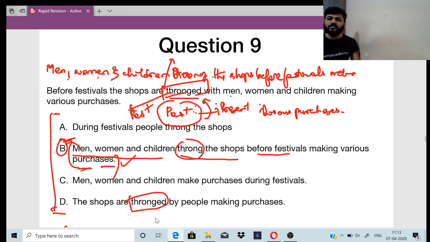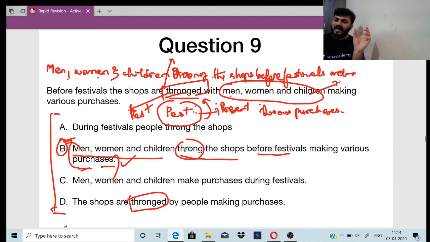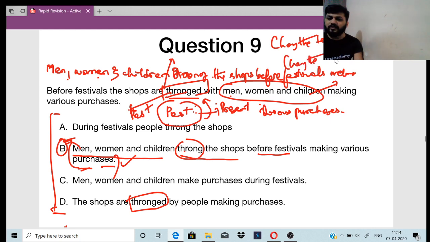The shops are thronged by people. You cannot mention men, women, and children as people. Do not make this mistake in voices. Do not change the words. Use the words that are given. Just change the tense. I'm telling you, change the tense. And change the V3.